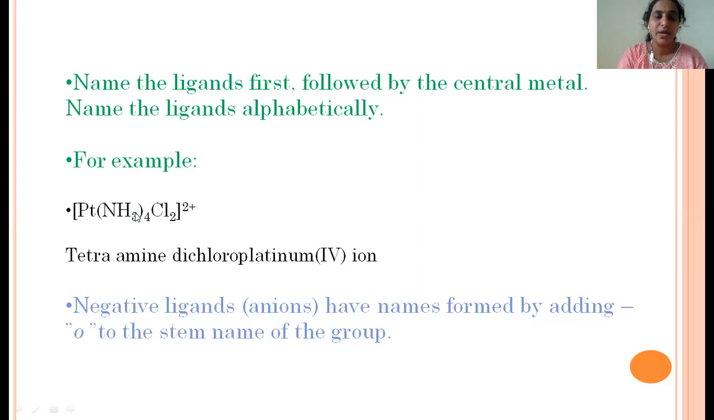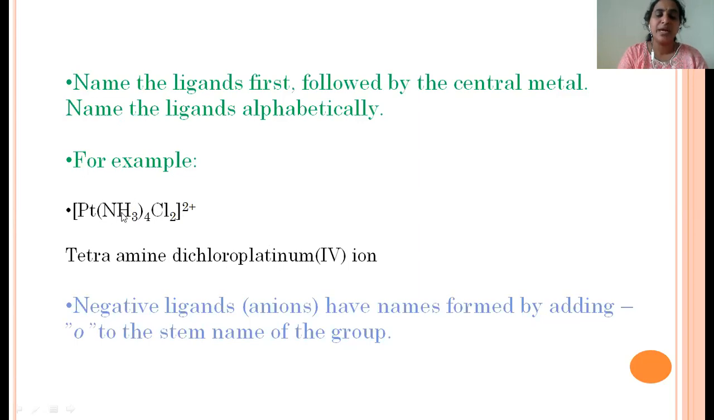So this is ammonia, or amine, which starts with the letter A, whereas chloro starts with the letter C. According to alphabetical order, first we write this ligand name, later we write that ligand name. This ligand, amine, has a total of 4 ligands present, so we use tetra. Then the chlorines, a total of 2 ligands are present, which is called dichloro, and the metal name is platinum. Then we have to calculate the oxidation number of this metal.